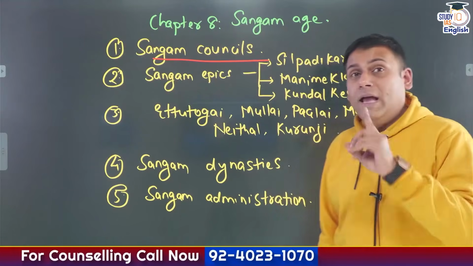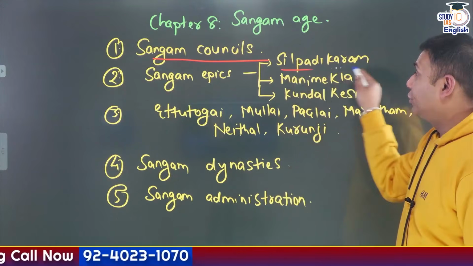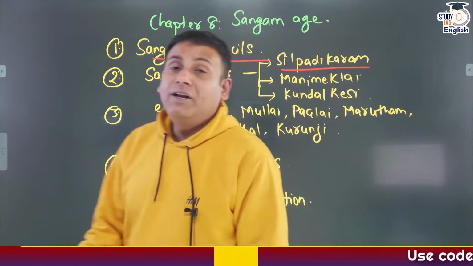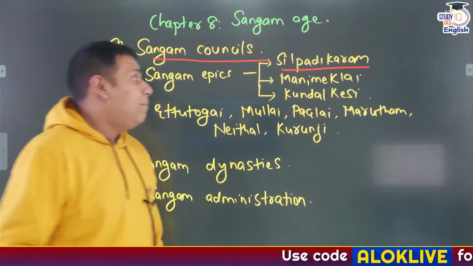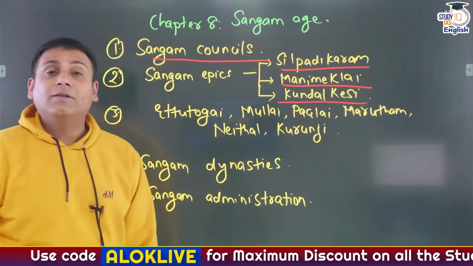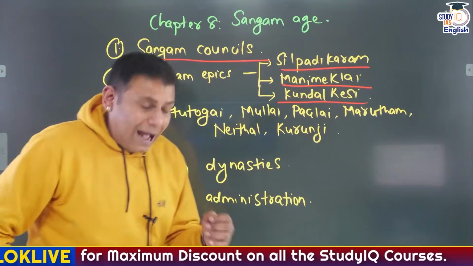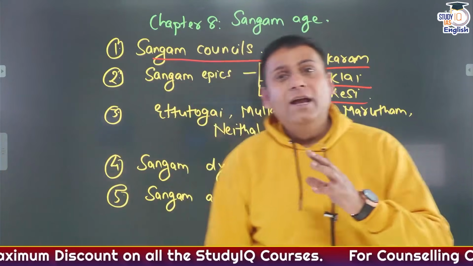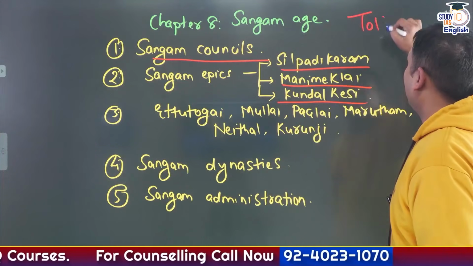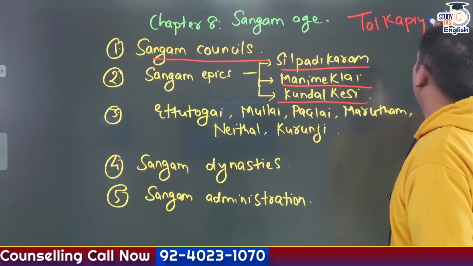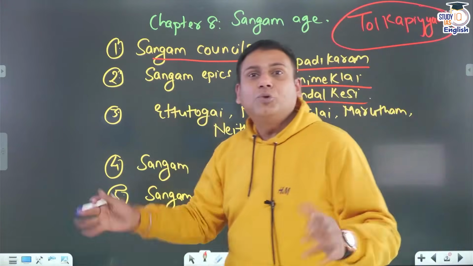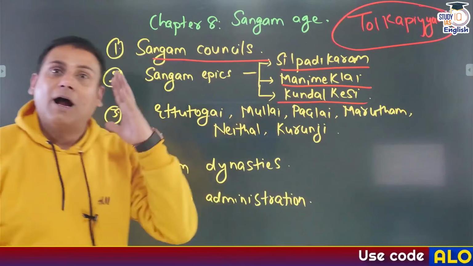Okay? Then Sangam epics are important, such as Shilpadikaram, which is also referred as jeweled anklet. Okay? It was written by Ilangu Vadigal. Mani Meklai, again important one. Kundal Kesi, again another important Sangam epic. As we had seen, Ashtadhyayi, it's a first book on Sanskrit grammar. Similarly, there is another text, Tolkapiyam. UPSC has directly asked a question, what is Tolkapiyam? It's a first book on Tamil grammar.